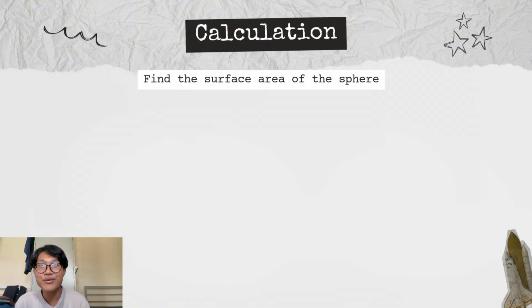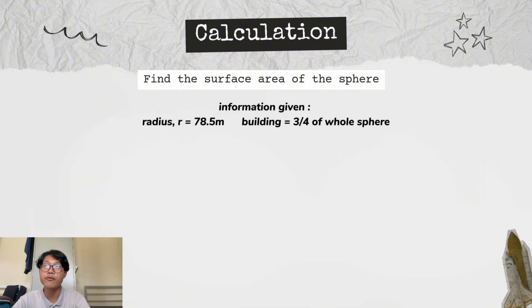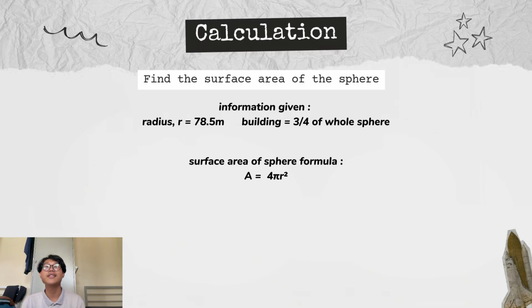Okay guys, now we move to the calculation of the Sphere of Las Vegas. So the first question is, find the surface area of the sphere. The information given is radius 78.5 meter and the building is 3/4 of the whole sphere. So we can use the surface area of sphere formula, which is 4 pi r square, and calculate the surface area of the Las Vegas sphere.